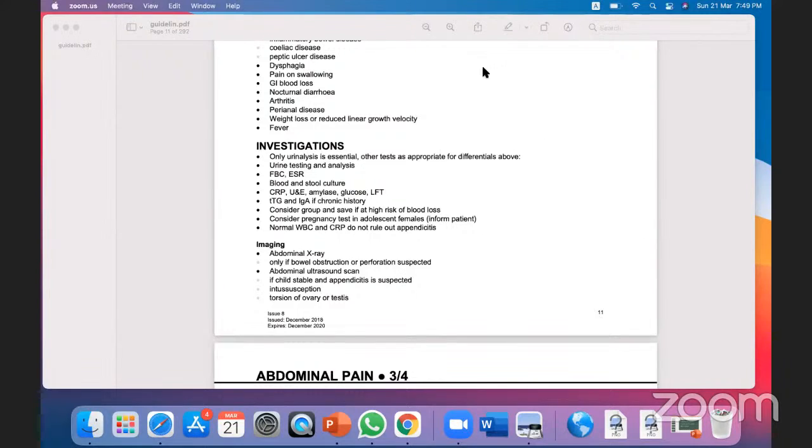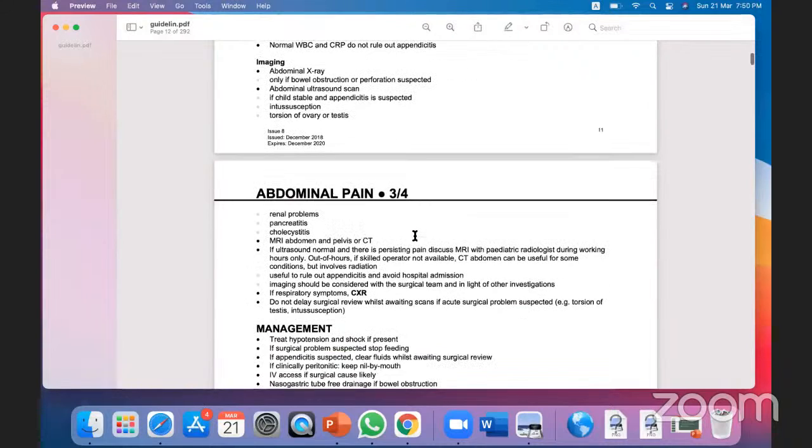Any more questions? Okay, so basic imaging. What basic imaging will we do? Abdominal x-ray. In certain situations, suppose the child presented with UTI, you will not do an abdominal x-ray. But if there is a history of intestinal obstruction, or any calculus, of course you have to do an abdominal x-ray.